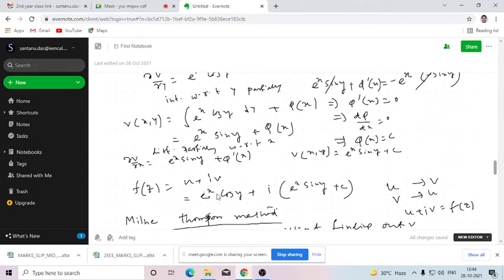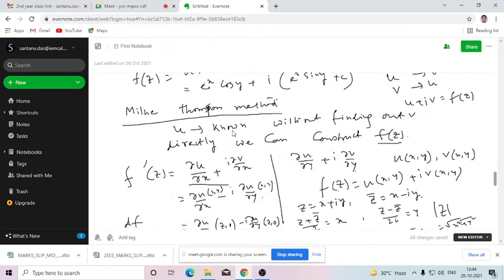For that we will be using the Milne-Thomson method. When you are not asked to find the harmonic conjugate, rather you are asked to construct the analytic function directly from the given real or imaginary part, so u is known, without finding v, directly we can construct f(z) in terms of z. This method is called the Milne-Thomson method. So how can we proceed to apply this method?